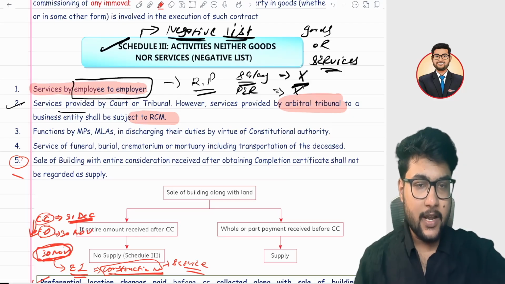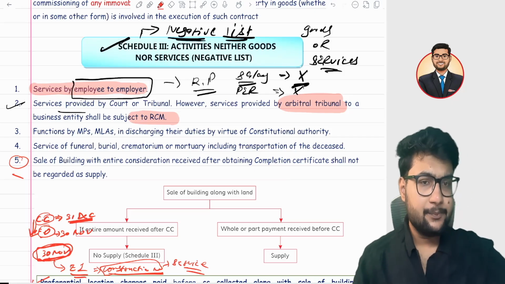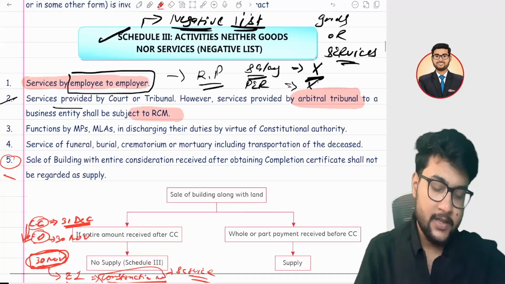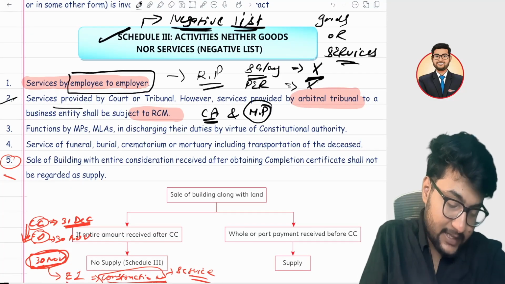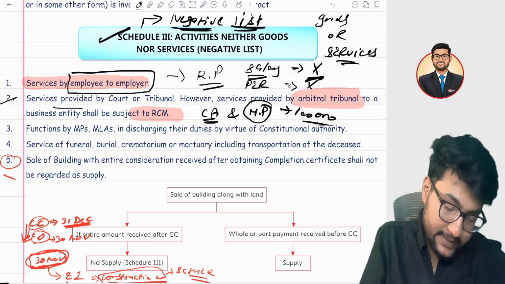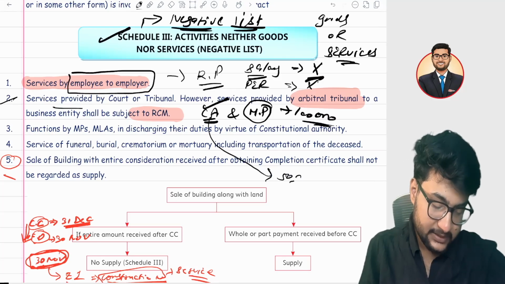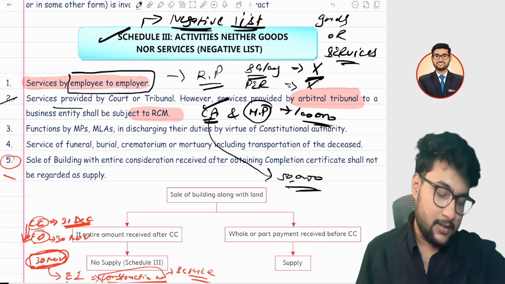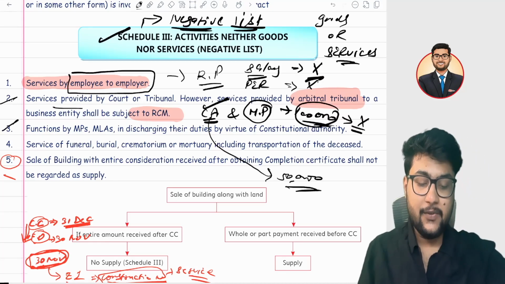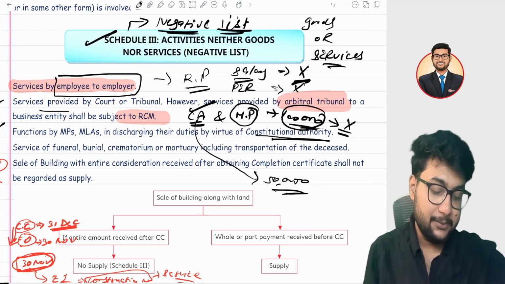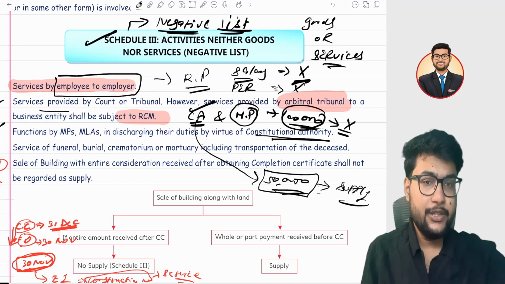Okay, let's take an example. Have you heard the name Raghav Chadha? Raghav Chadha is an MP in Punjab state, and he is also a chartered accountant. So, for example, Raghav Chadha as an MP gets a 1 lakh salary, and apart from that, he is a practicing chartered accountant from where he gets something like 50,000 rupees by giving GST services. So the 1 lakh rupees will not be covered under GST because it is a function of an MP or MLA in charge of his constitutional authority. But as a practicing chartered accountant, whatever he gets is covered under supply. I hope it is clear.